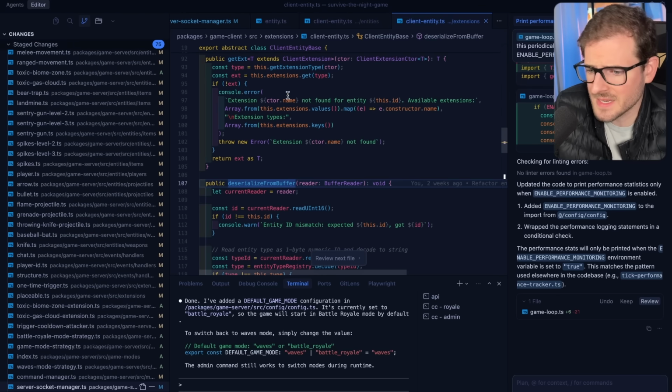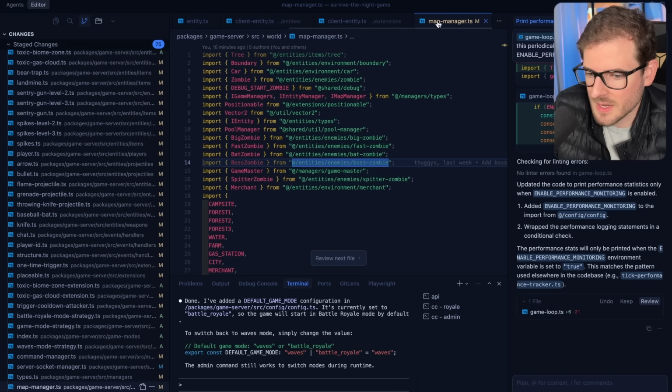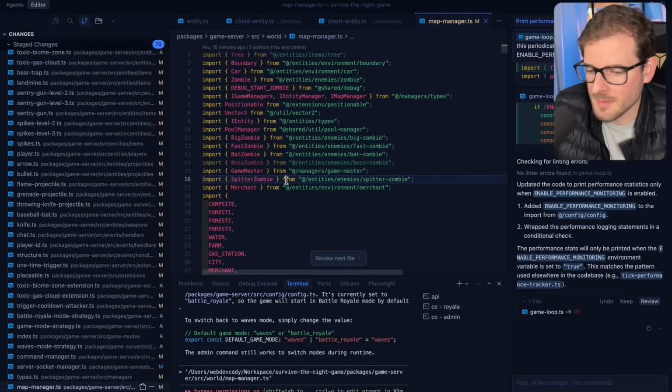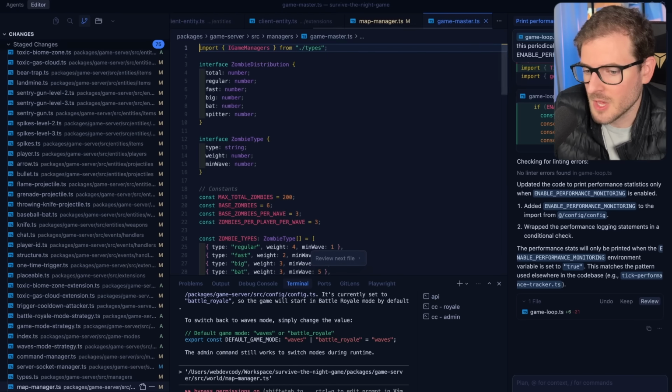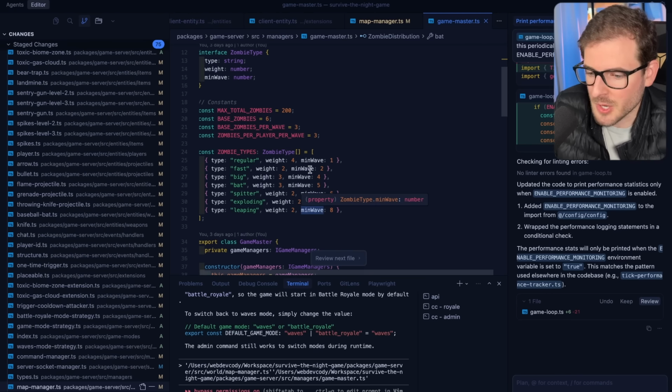But sometimes you know exactly where you want to refactor code. Let's say I want to change how the map is working. I can go ahead and tag the map manager down here and I can prompt it and say, hey, I need to refactor how you're starting up the map. Where are you spawning the zombies? How many zombies are you spawning? Maybe I need to go to the game master file so I can change the distribution of zombies, how those are all spawned up.